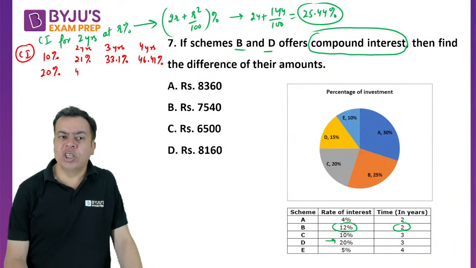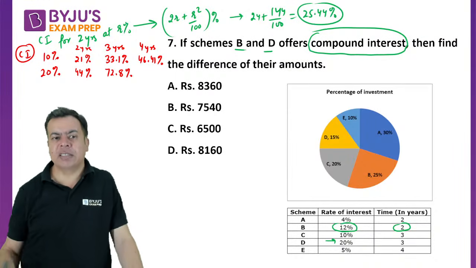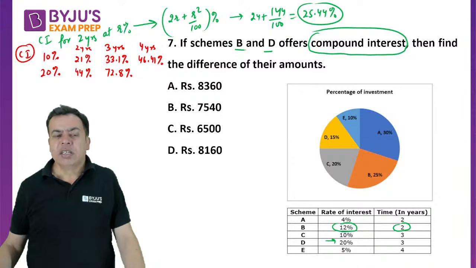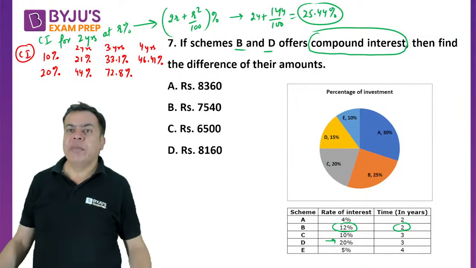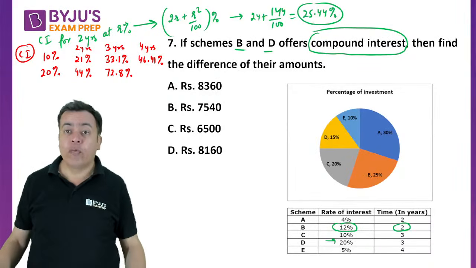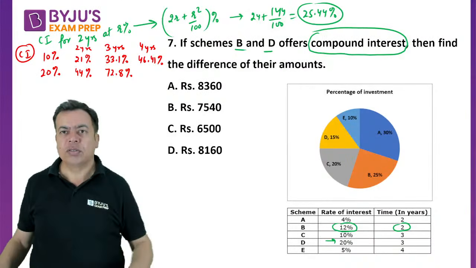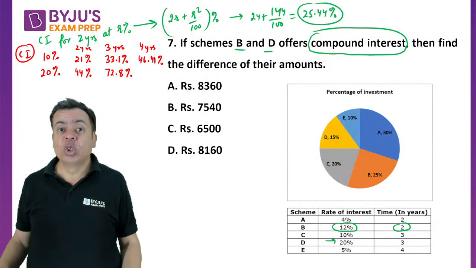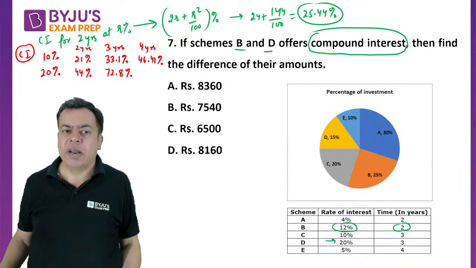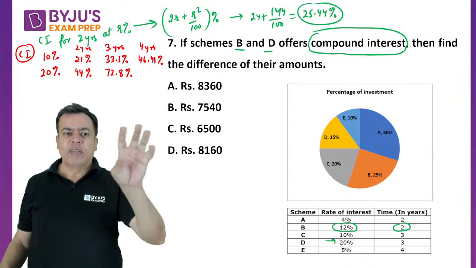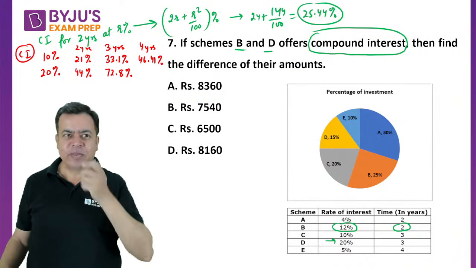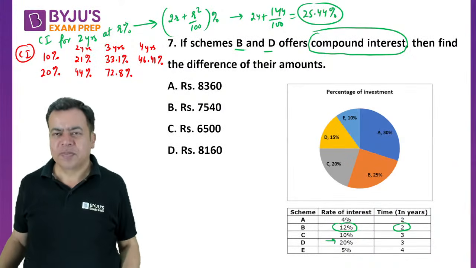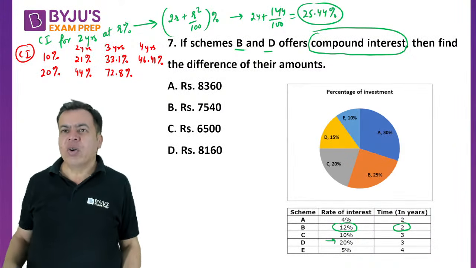20% 2 year, it should be 44%. 3 year, it is 72.8%. This you should memorize. That's it. 10% and 20%. Why am I telling you these values? These are more frequently used values, right? So this you should memorize. This is actually the work of your compound interest. Okay. Now come to the question.